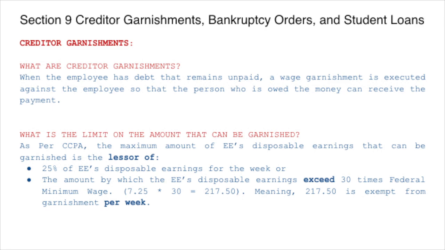So after calculating 25% of the employee's disposable earnings, we will compare that amount with the amount that is over $217.50, and we will pick the lesser amount. That is the amount that will be subject to garnishment. We will look at one example.